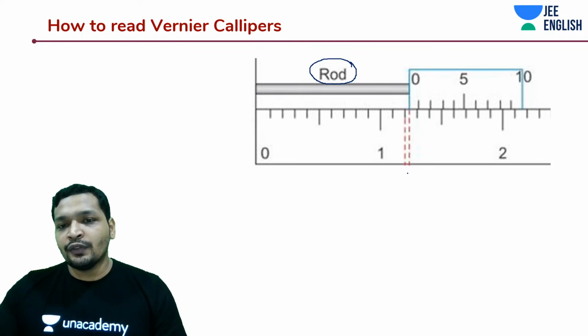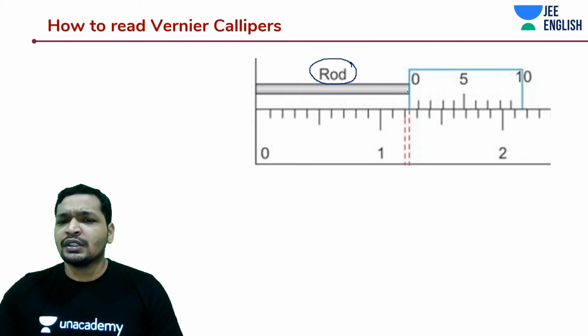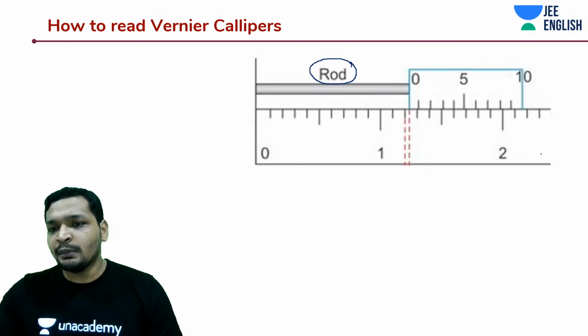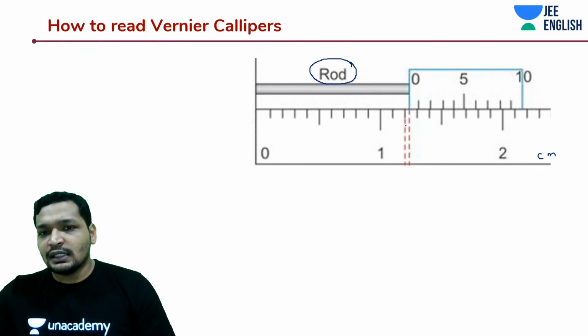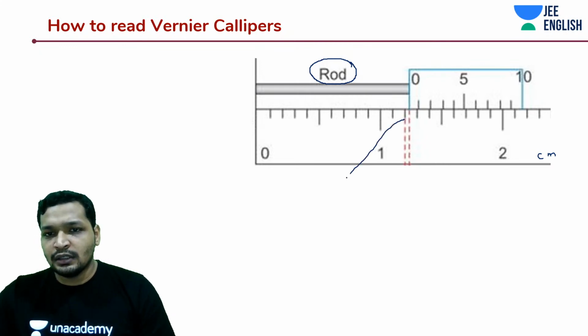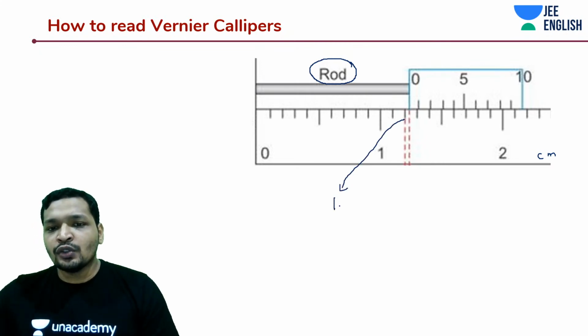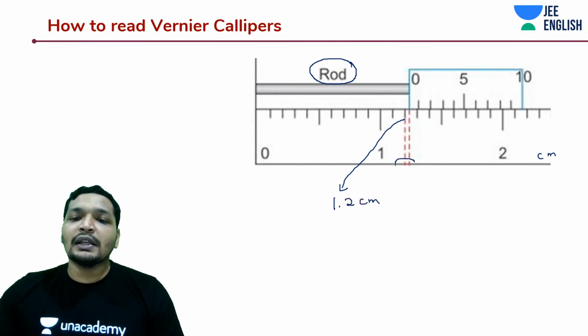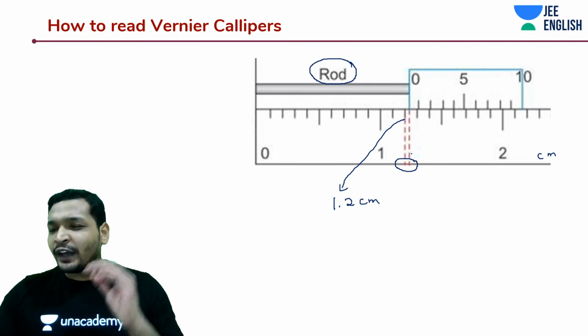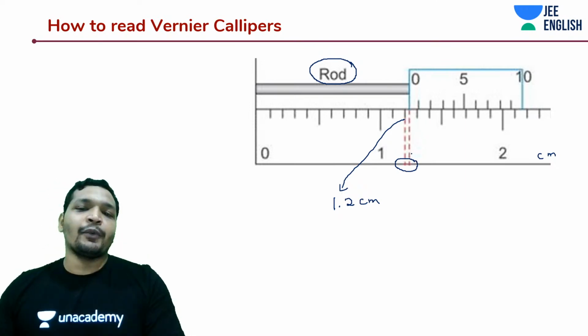You first understand, just like how you see in your scale, that this rod is greater than this, which in this case is 10 divisions. Let's assume this is in centimeters. That means this is like 1.1 centimeter. Is that what it is? 1.2 centimeters. So you know your reading is greater than 1.2 centimeters. But how to assess this point? Very important, students. Very important means very important.